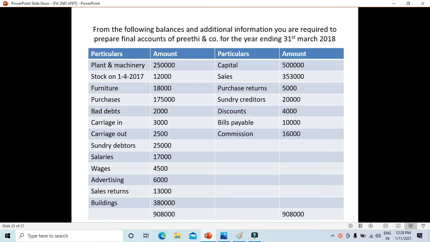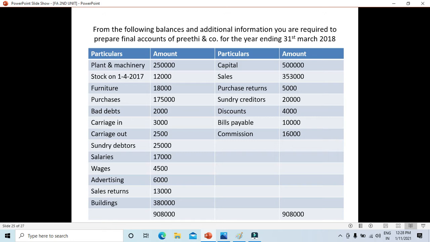These are the details: plant and machinery 2,50,000, stock on 1/4/2017 12,000. It's an opening stock. Plant and machinery is an asset, it will come on the balance sheet asset side. Opening stock will come on the trading account debit side. That is nothing but last year's closing balance becoming the opening balance of the current year. Furniture is an asset, so it will come on the balance sheet asset side. Purchases is an expenditure, so it will come on the trading debit.